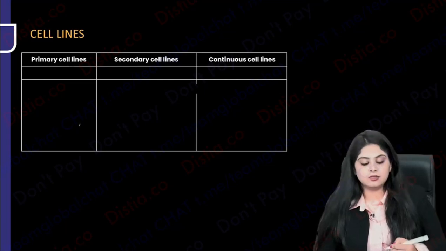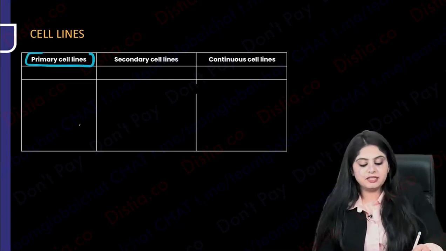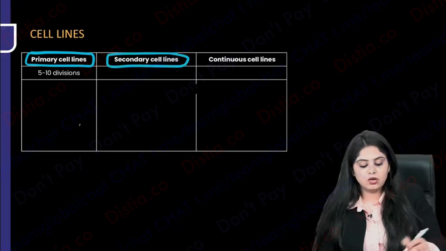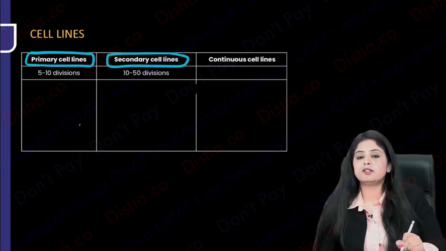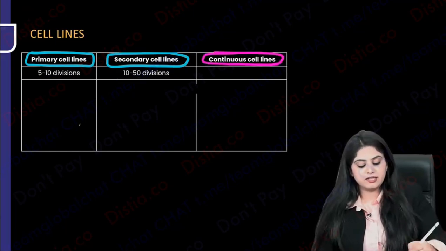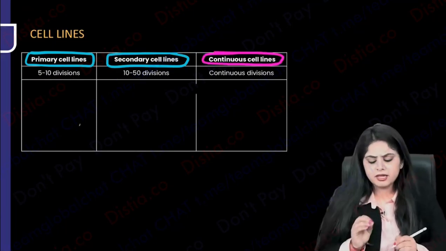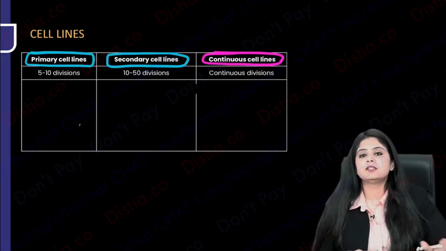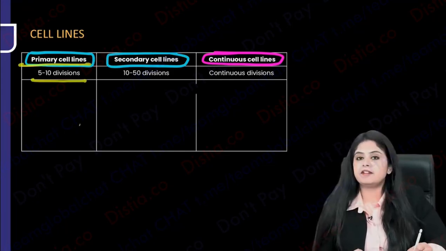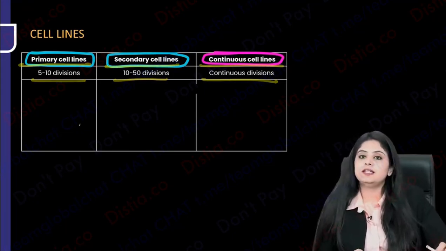Primary, secondary, continuous. Primary cell lines means how many times can the virus multiply in it? 5 to 10 divisions. Secondary mein thoda zyada hoga, so almost you're going to add one more zero in front of it, so 10 to 50. So remember 5 to 10 and secondary mein 10 to 50. But if I ask you what is it with continuous cell lines, you will say unlimited. Actually it's not unlimited, but yeah, for practical purposes we say continuous and unlimited divisions can be allowed over here. So repeating, for primary cell line 5 to 10 divisions, for secondary cell line 10 to 50, and for continuous cell line there are continuous divisions.